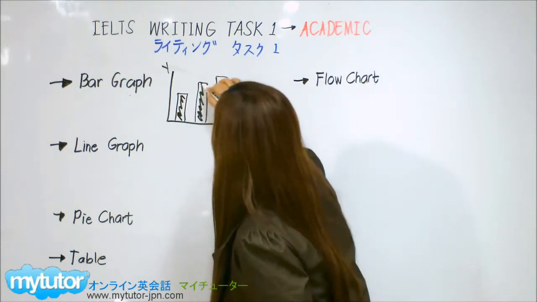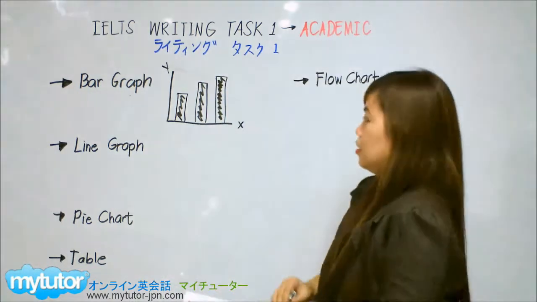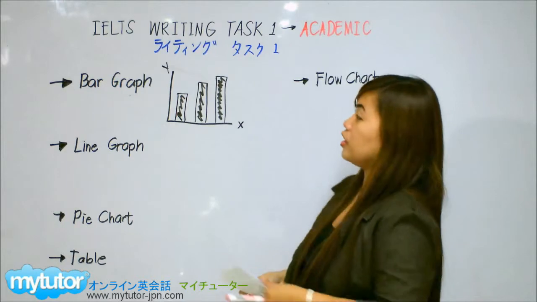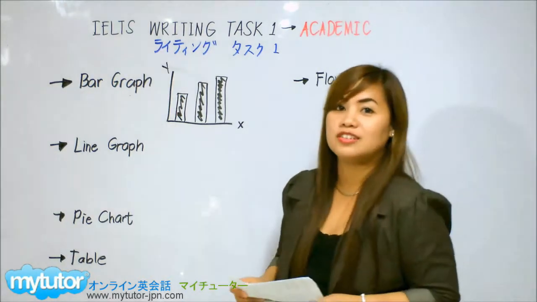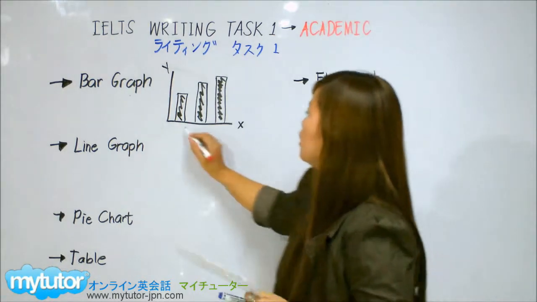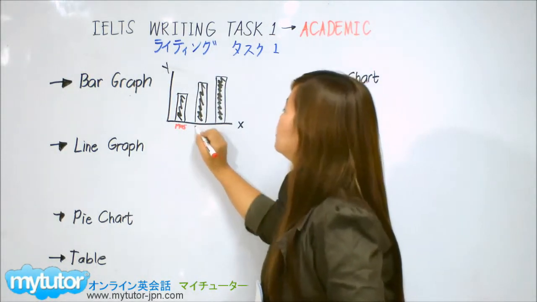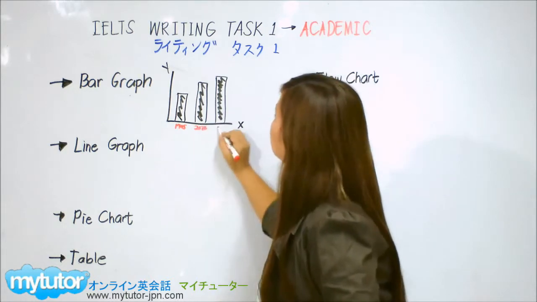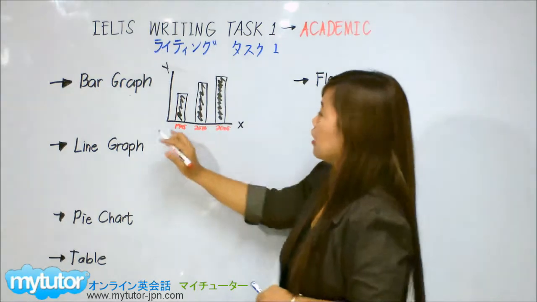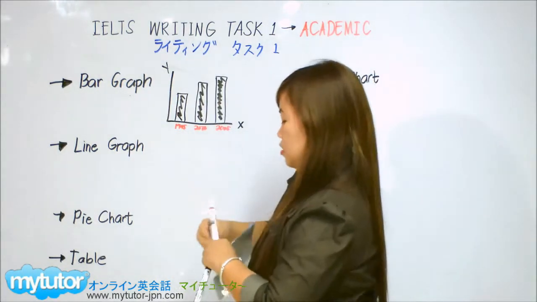Say for instance, this is our bar graph. Say we will be talking about international arrivals of tourists in the country. So let's see. We have here the year, for example, 1995 and let's say 2000 and 2005. Okay, this year, and we have countries like, for example, okay, let's make use of.